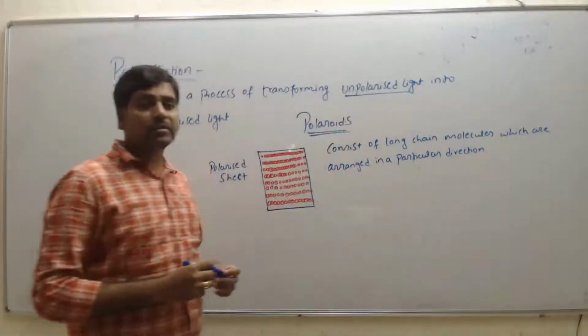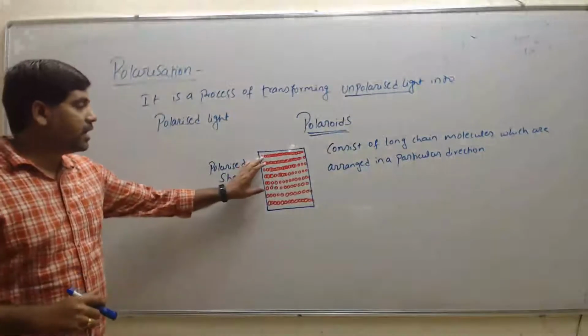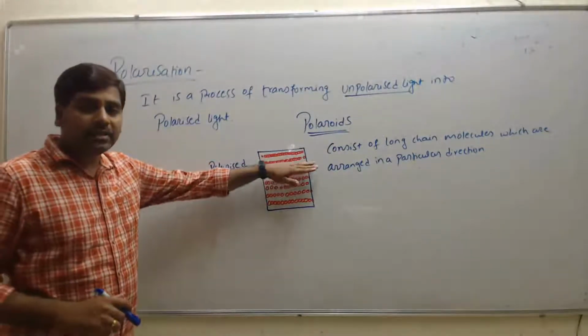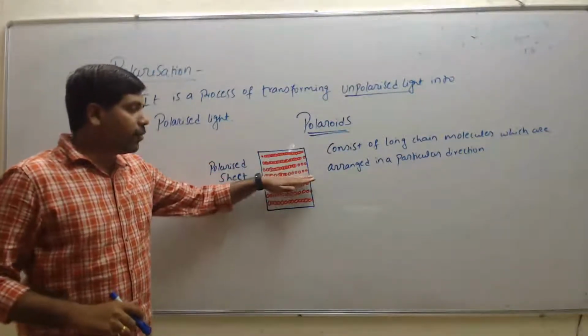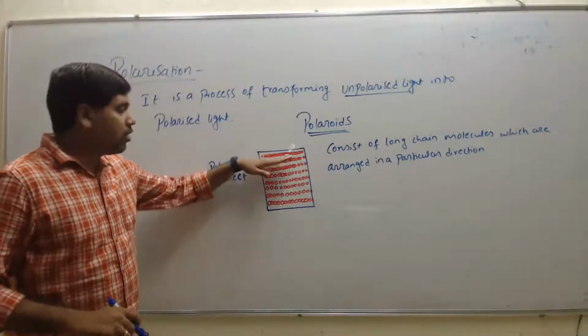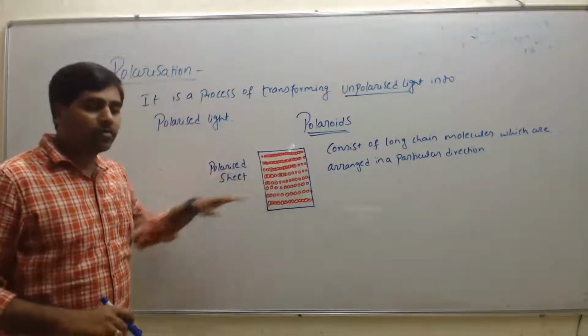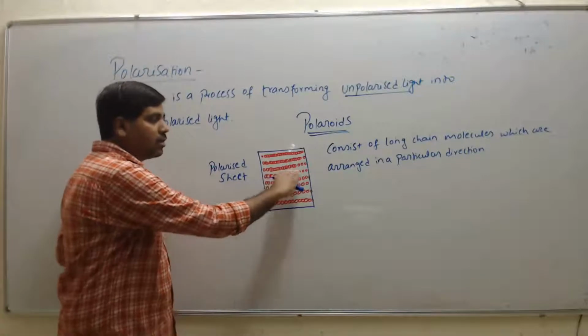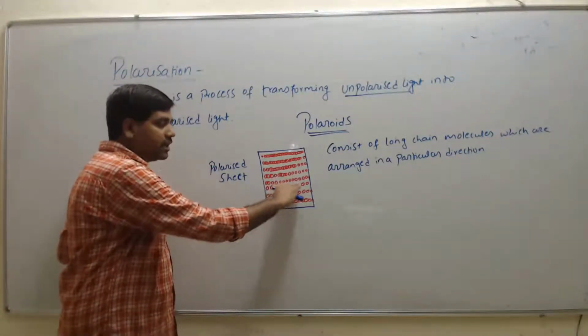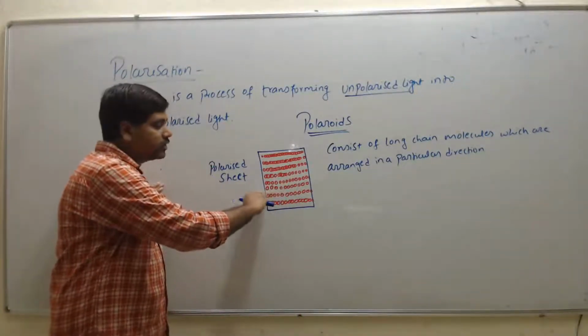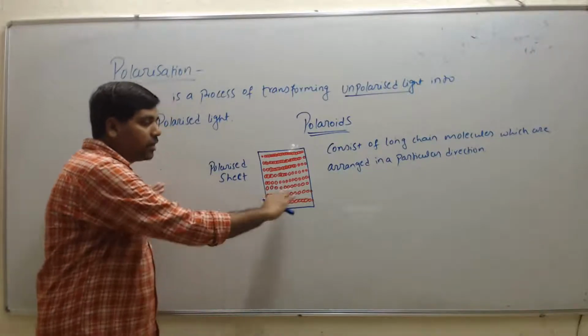This one we call a polaroid. Here the molecules are arranged in chains, that is in a particular direction. If you observe here, they are all arranged in row form, that is along the horizontal, all the molecules are arranged in a chain. So these are the long chains which are arranged in a particular manner.